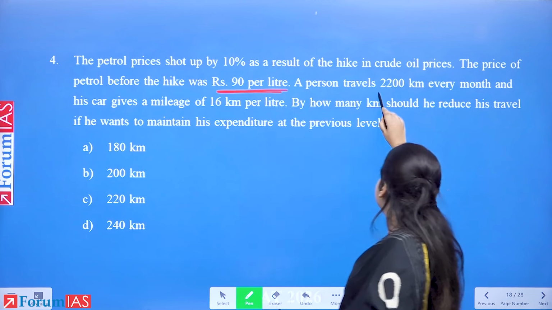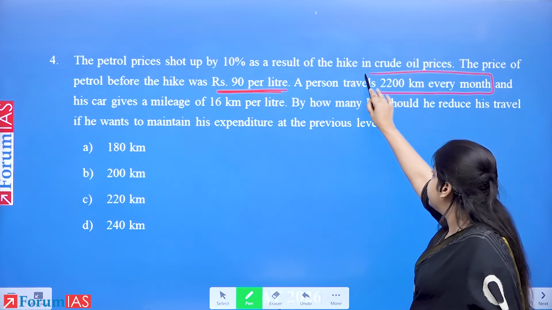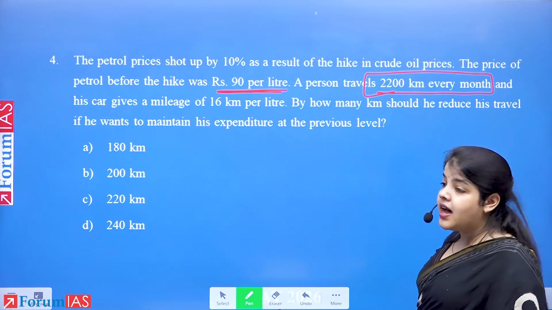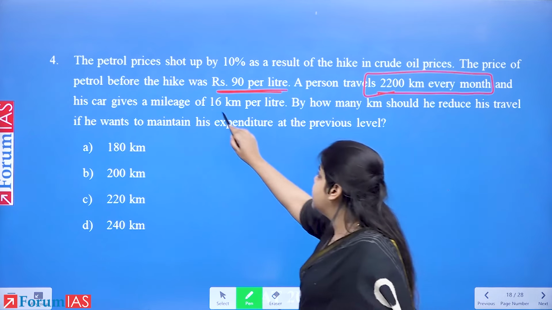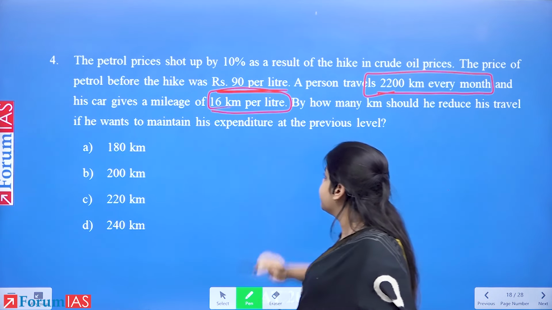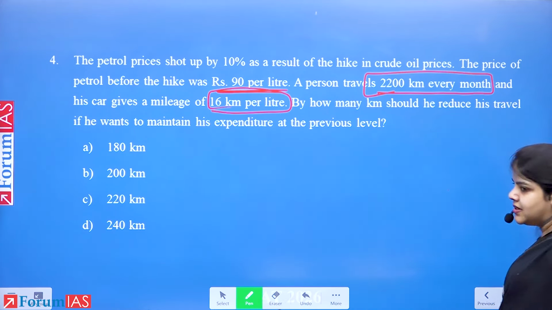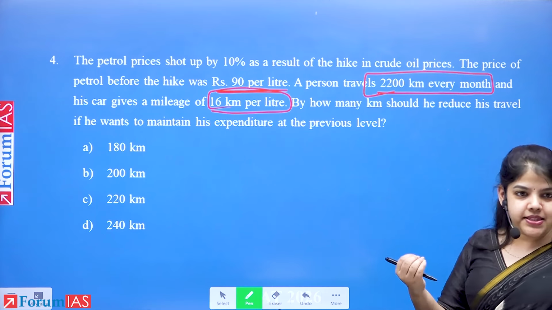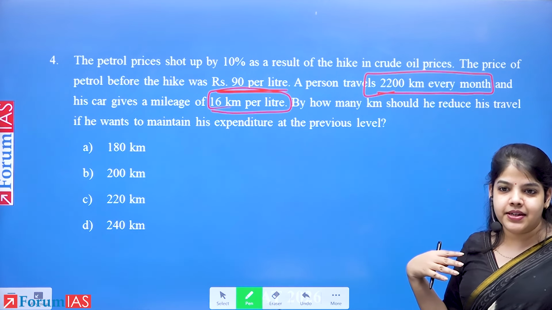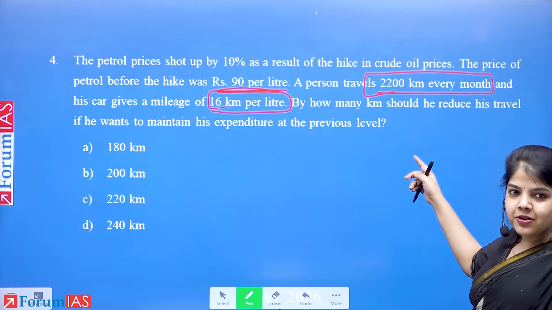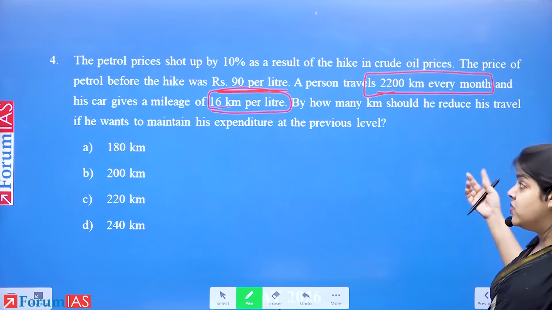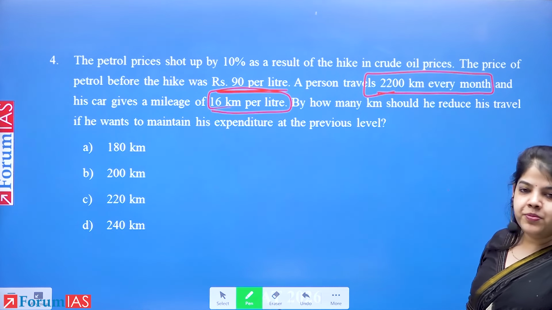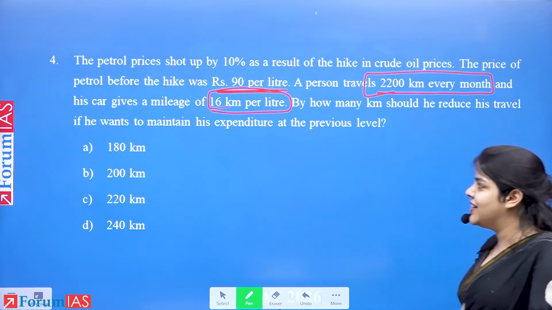A person travels 2200 kilometers every month and his car gives a mileage of 16 kilometers per liter. By how many kilometers should he reduce his travel if he wants to maintain his expenditure at the previous level?